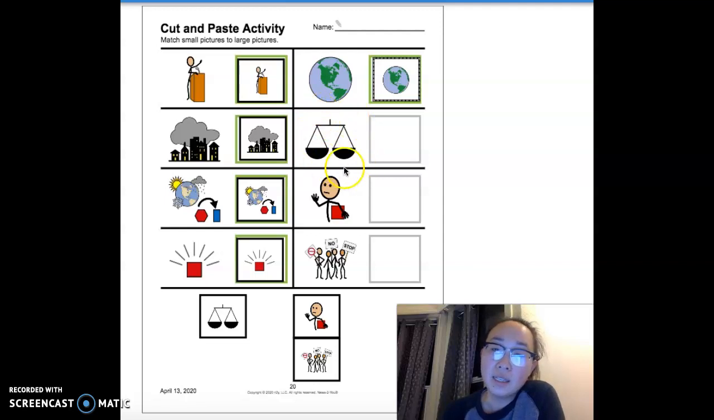The next word, this one is law. So law is like a rule that the government makes to help the people who live in a city, a state, or a government. Law. Can we find law? Law.